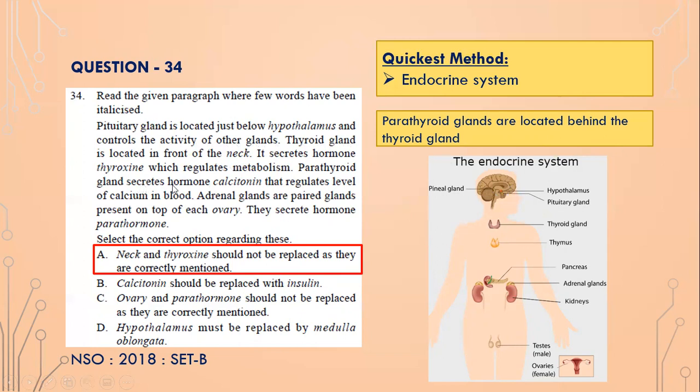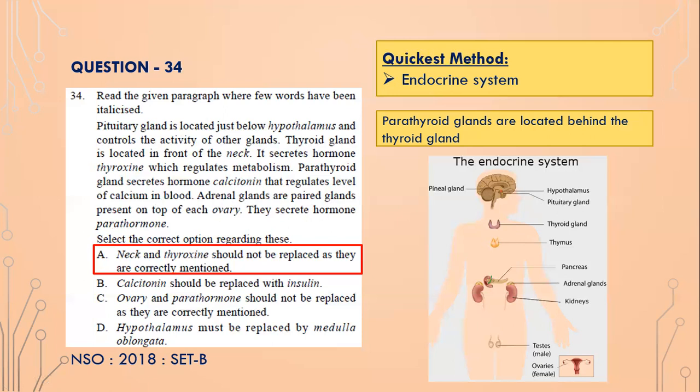Parathyroid gland secretes hormone calcitonin that regulates level of calcium in blood. Is it? So parathyroid glands are located just behind the thyroid glands. Adrenal glands are paired glands present at the top of each ovary, and they secrete hormone parathormone.